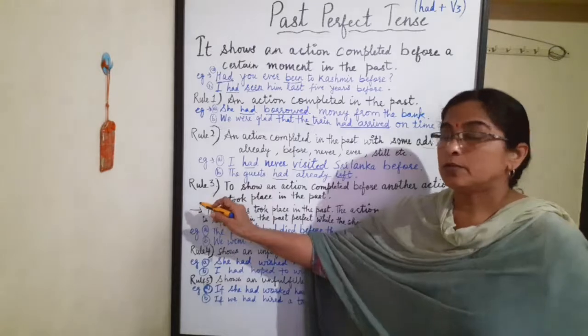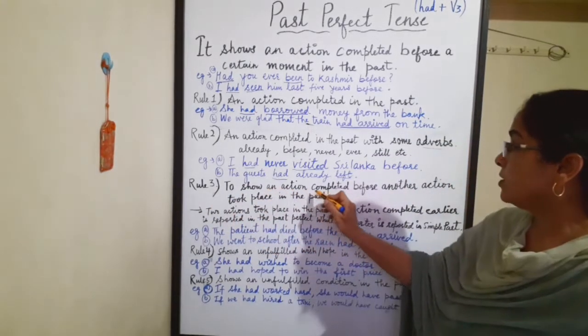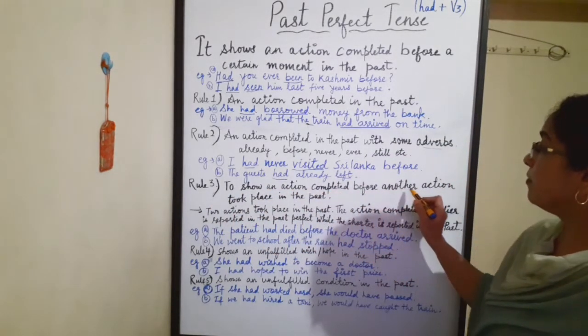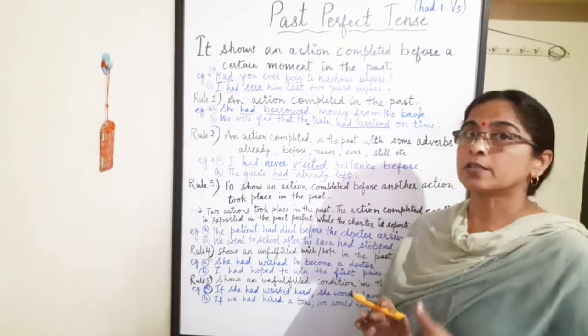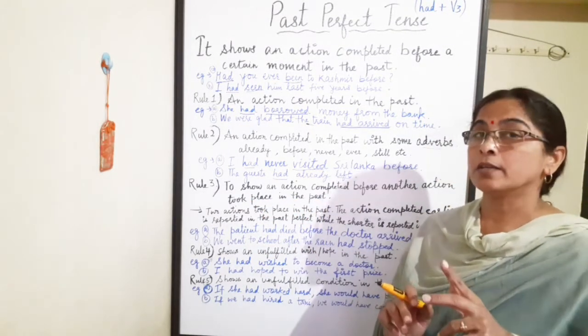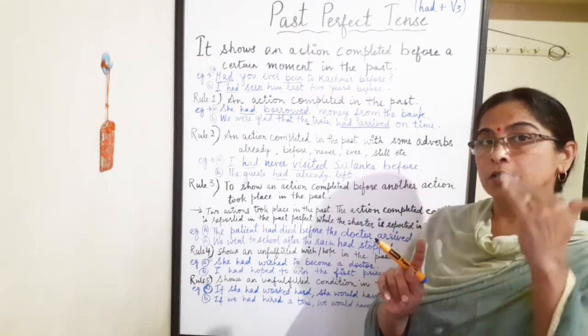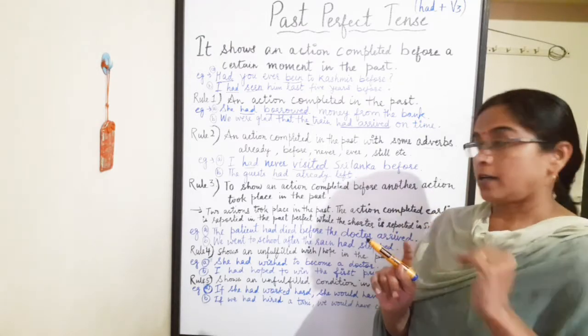Now rule number 3, to show an action completed before another action took place in the past. Now two actions are taking place in the past. One action completed before another action.